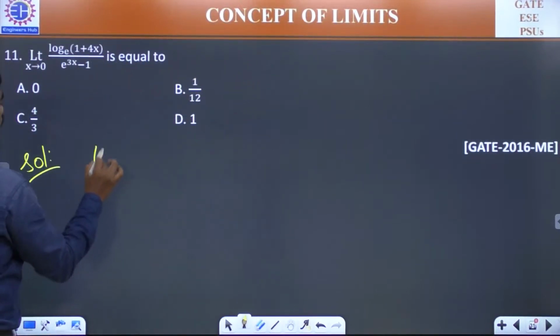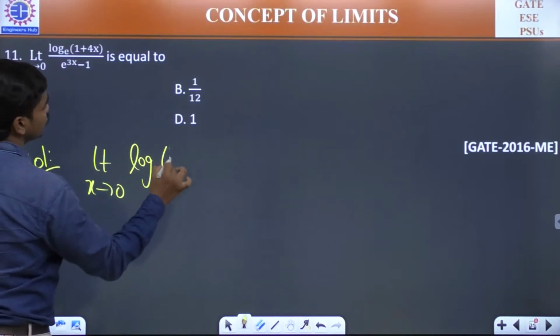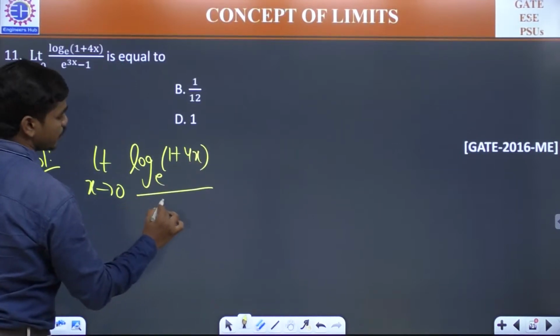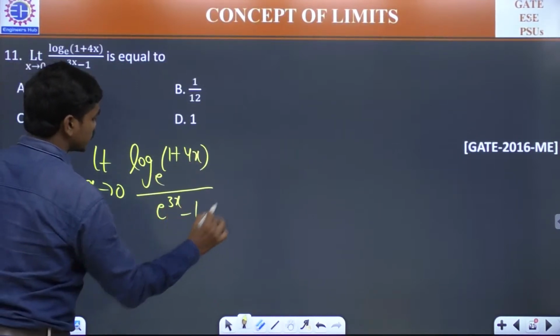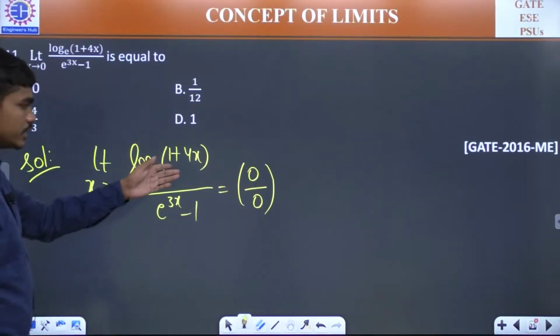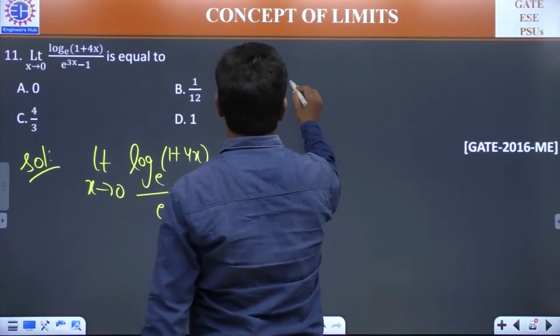So let me check. Limit x tends to 0, log of 1 plus 4x to the base e divided by e power 3x minus 1. And this will be giving you 0 by 0 undoubtedly if you substitute, because log 1 is 0 and this e power 3x minus 1 is also 0. So let us apply L'Hospital rule.